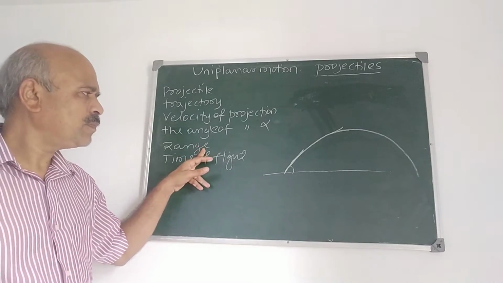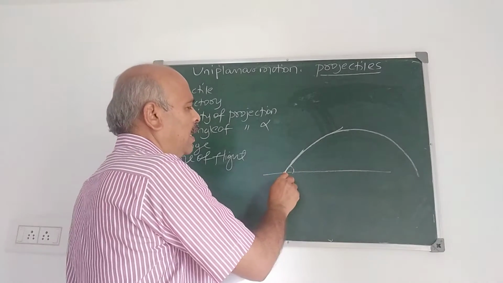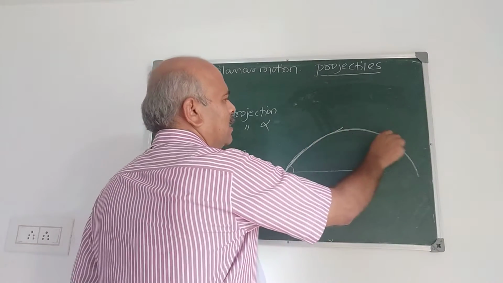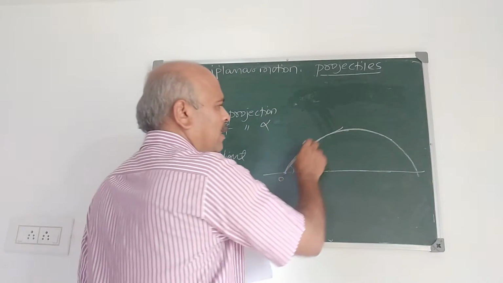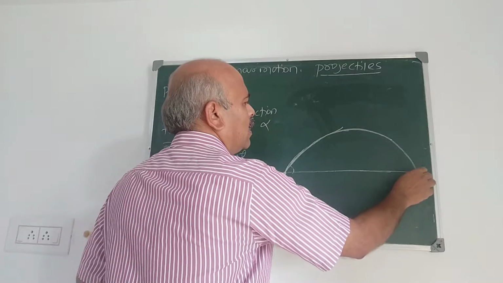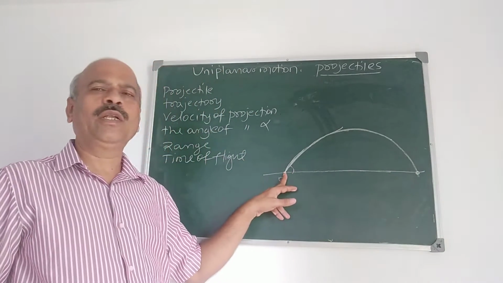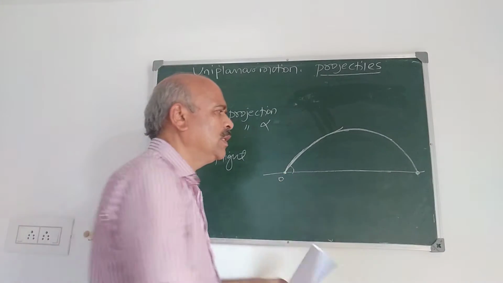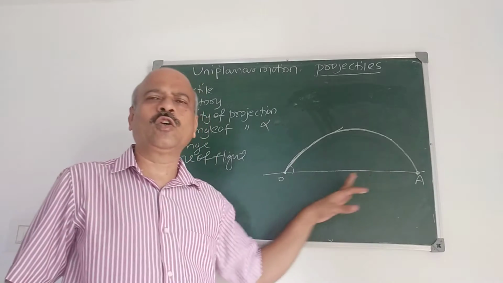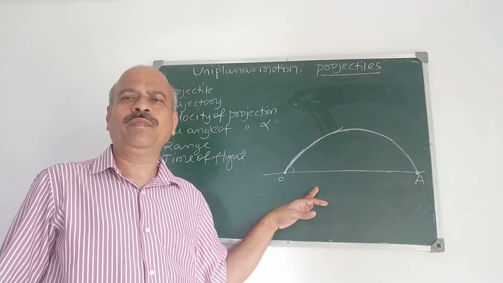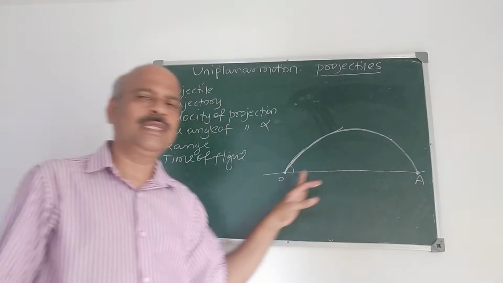Range means, suppose the particle is projected from this point and the path of the particle is like this, and I prove that it is a parabola, and the particle hits the ground, hits the plane through the point of projection at the point A. Then this OA is called the range.